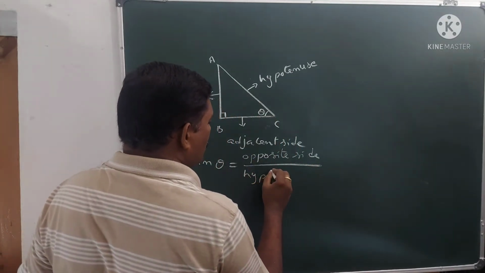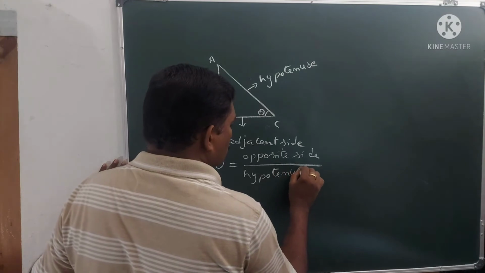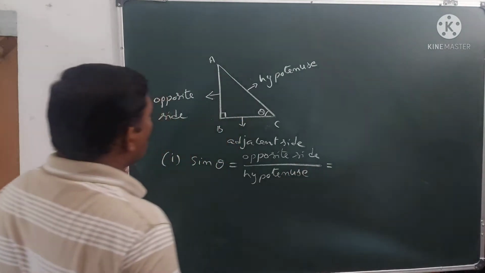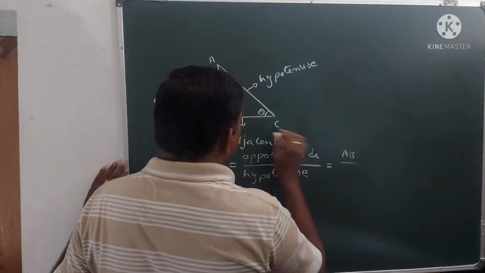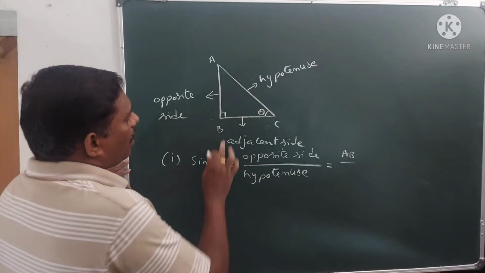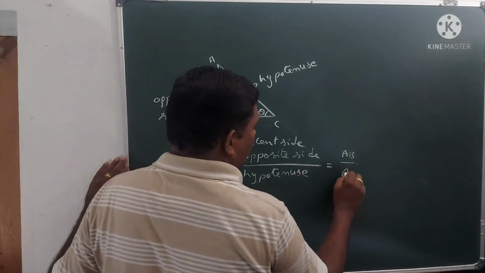This is the definition. In this triangle, the opposite side is AB and the hypotenuse is AC.